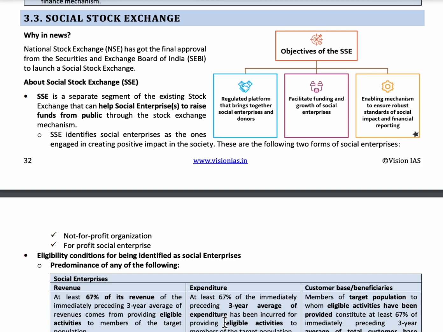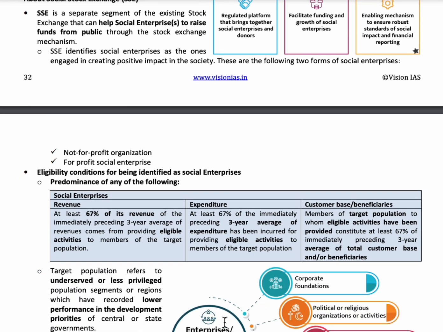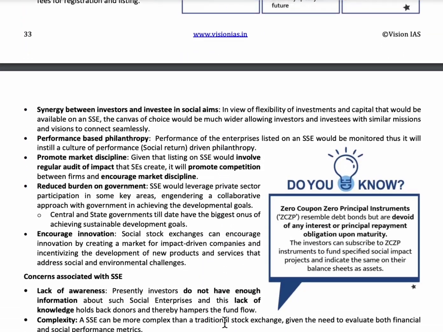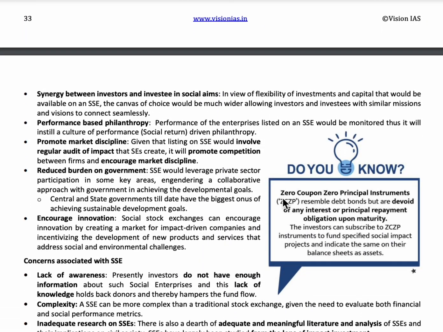Next topic is social stock exchange. It is a separate branch of the stock exchange. It can help social enterprise to raise funds from public through the stock exchange mechanism. SEBI has approved to launch the social stock exchange. Another important term to remember here is zero coupon, zero principal instrument. It is a debt bond that does not have any interest rate after the completion of the maturity period also. The investors can use this to fund specified social welfare projects and indicate the same in their balance sheet as assets.